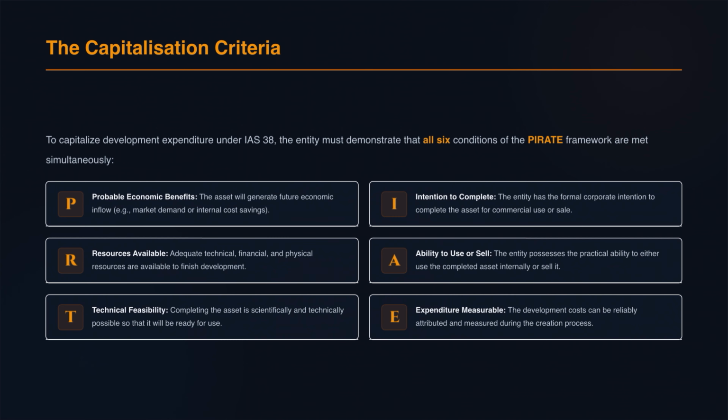And E is for expenditure measurable. We must have a reliable costing system to track and measure the development costs specifically. Remember, in the exam, the moment all 6 are met is the exact date you start capitalizing. Any development costs incurred before this date must be expensed and cannot be written back.